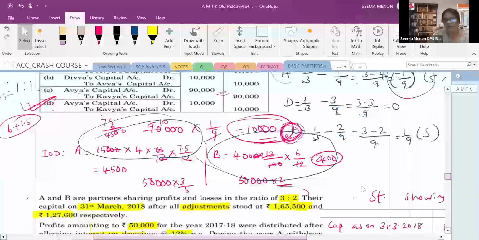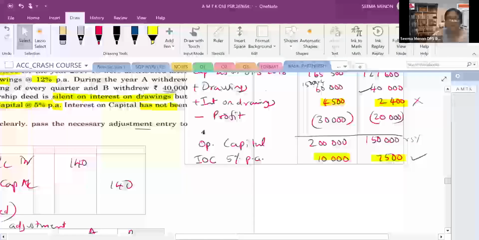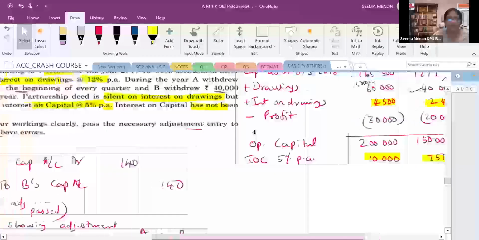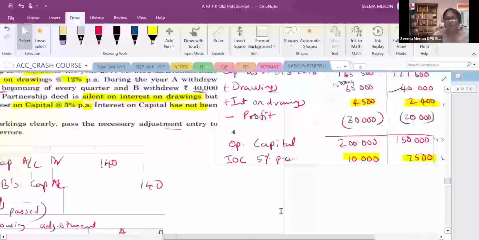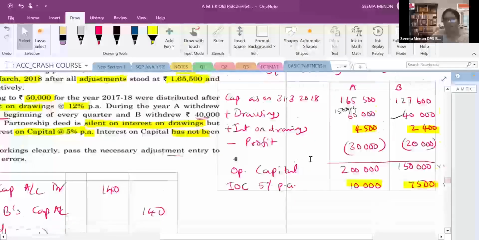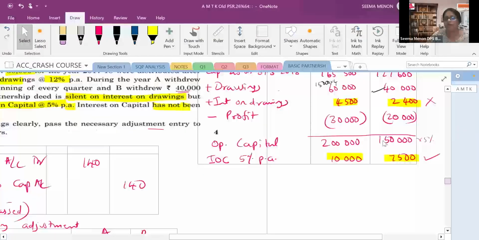After adding interest on drawing, what will you do? You have to take out the profit. Where from? It is given already in the question that it is 50,000. So you will be directly dividing that in the 3:2 profit sharing ratio. Then after that you can see the subtraction, everything done. You are getting the opening capital. On that you will find out 5% interest, right?